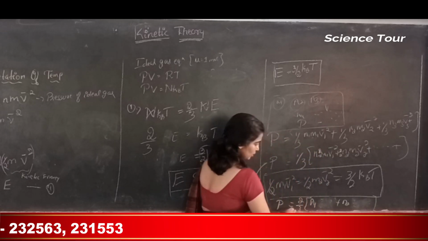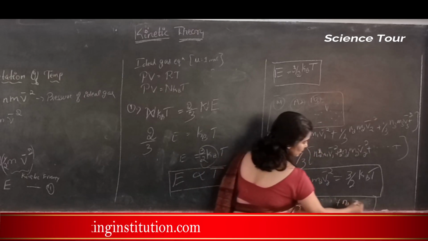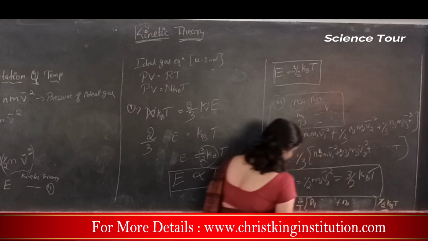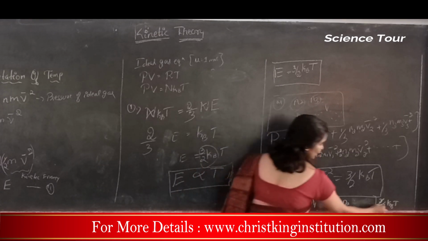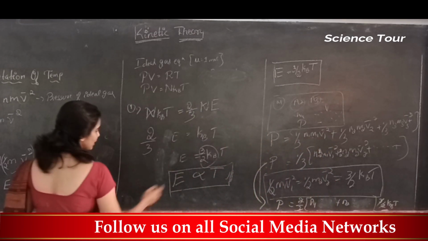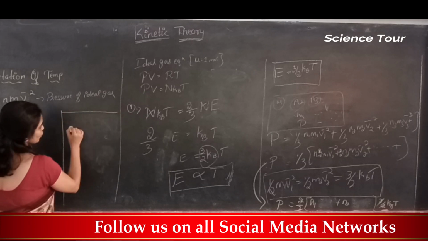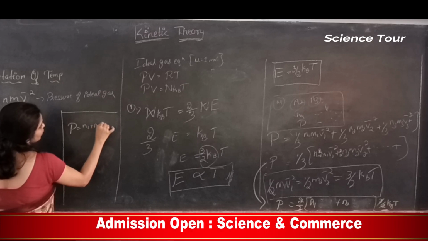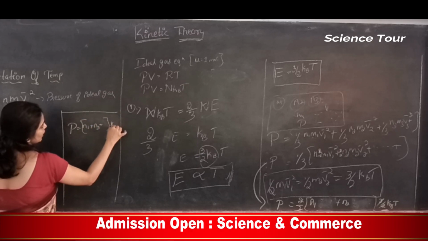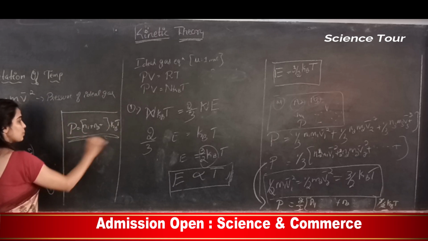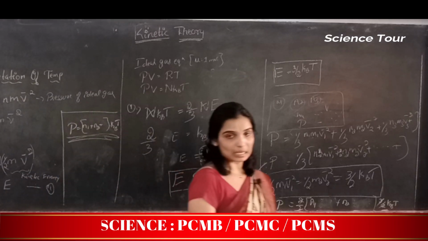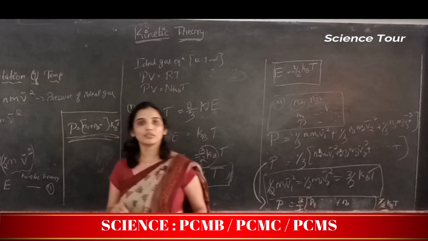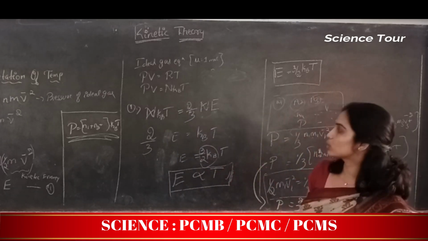So 2 by 3 into N1 plus N2, 3 by 2 kBT. 3 here gets cancelled, 2 here gets cancelled. What you end up getting, I write that here. So you get pressure is equal to N1 plus N2 and so on, times kBT. So this is the total pressure of the container, the sum of the number of molecules per unit volume times kBT.